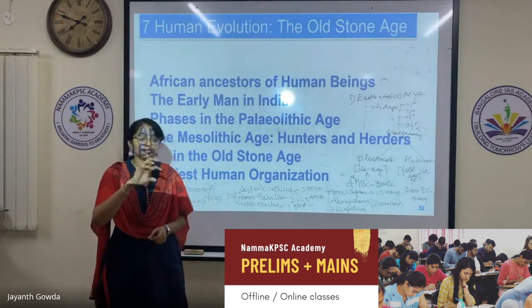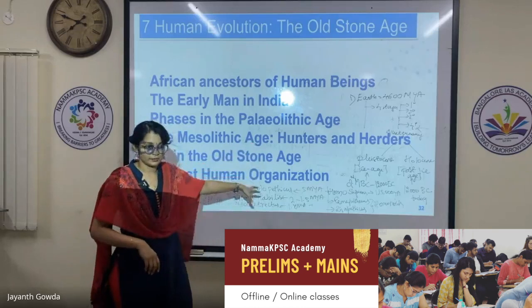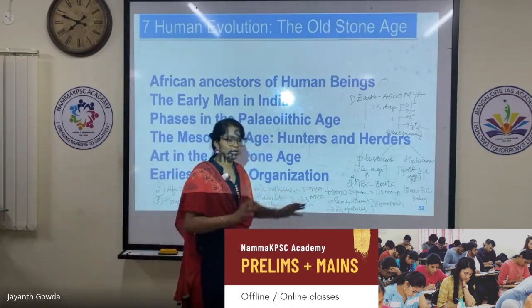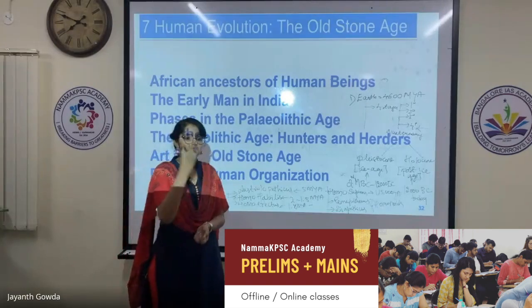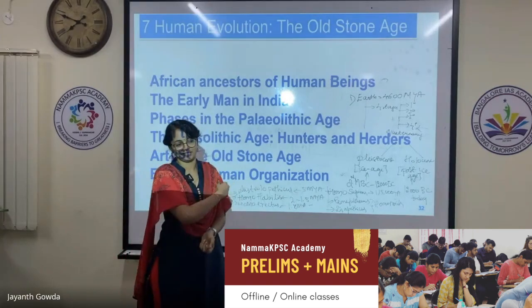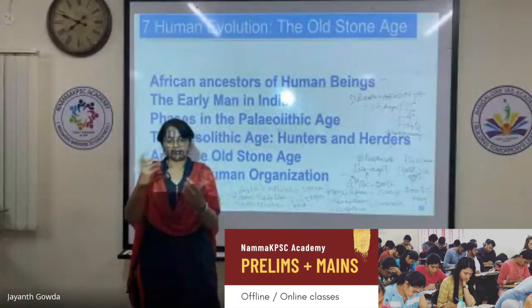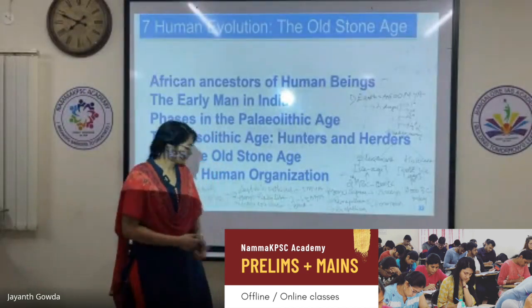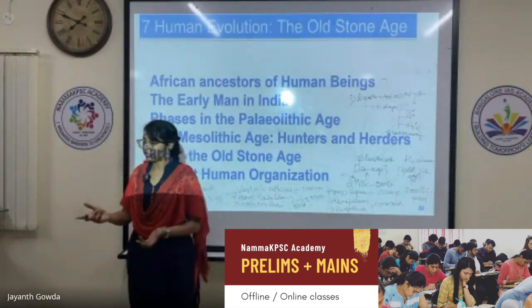The difference in the structure of the brain created the differences. So, Australopithecus had a small brain. What was his brain capacity? His brain capacity was 400 cc. And Homo habilis, his brain was a little bigger. His capacity was 700 cc. And Homo erectus, his capacity was 800 cc.